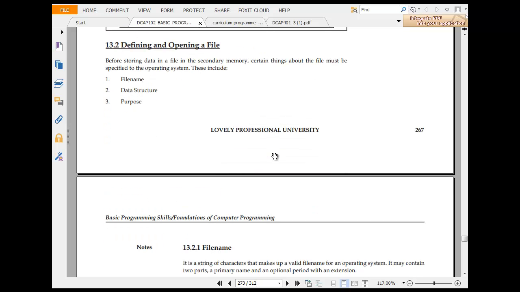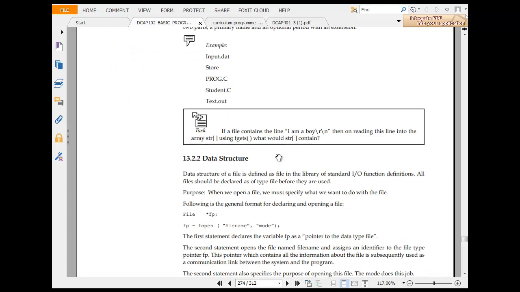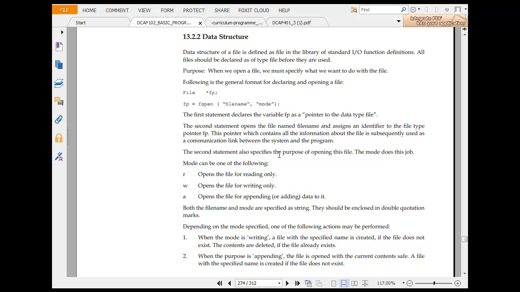Definition of opening a file. Before storing data in a file in secondary memory, certain things must be clear: file name, data structure, purpose. The data structure is a file type defined in the library input output functions. All files are declared before use. When we open a file, we must specify what we want to do with the file. For example, the general format of declaring and opening a file is FILE *fp; fp = fopen(filename, mode).